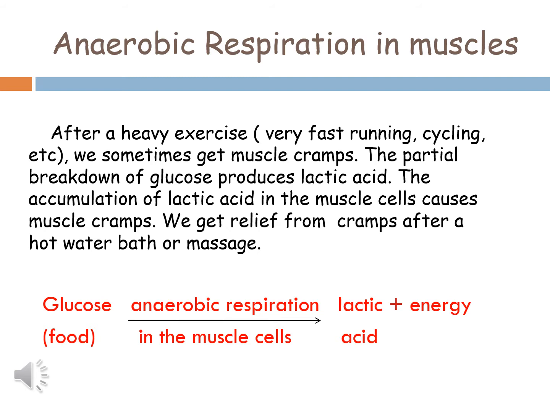This can be shown with the help of this equation. Glucose breaks down into lactic acid and energy. So in this case, energy is released without oxygen. This is the reason why we get muscle cramps after doing heavy exercise or cycling. The muscle cramps occur when muscle cells respire anaerobically, and in this, the partial